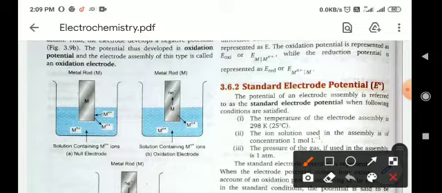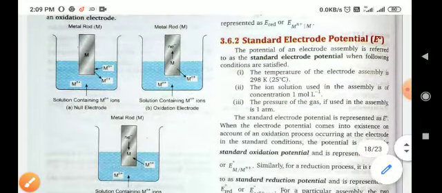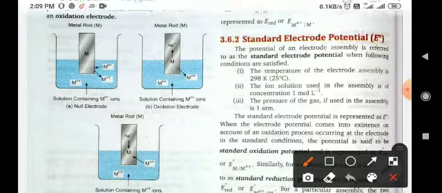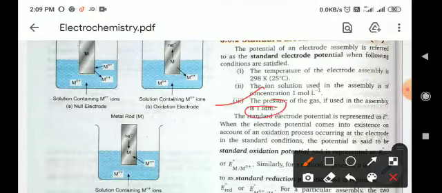For standard condition, the temperature of the electrode assembly should be 298 Kelvin or 25 degree centigrade, and the ion solutions used in the cells should have a concentration of 1 mole per liter, and the pressure of the gas, if used, should be 1 bar.